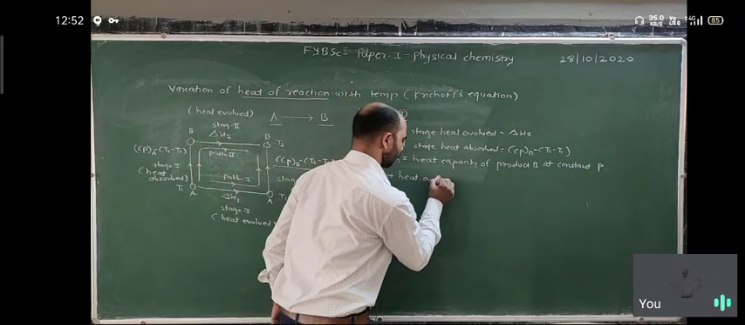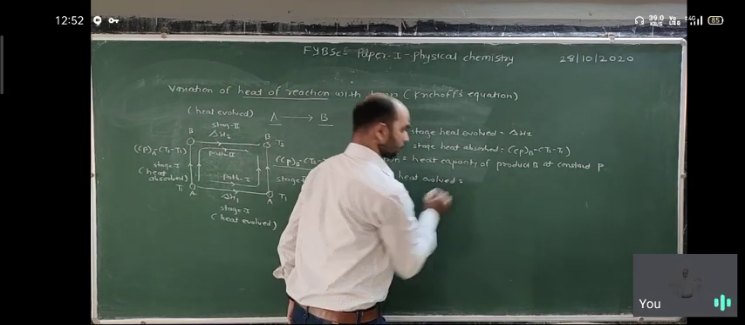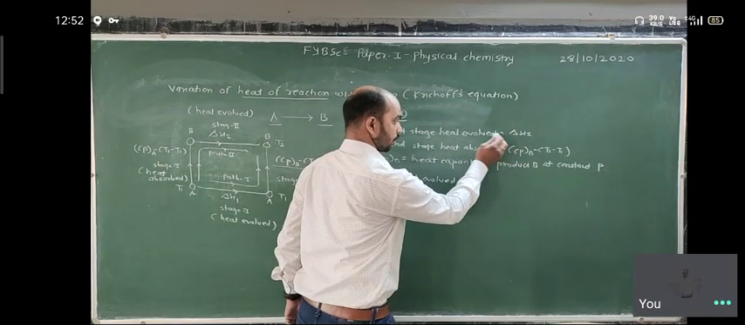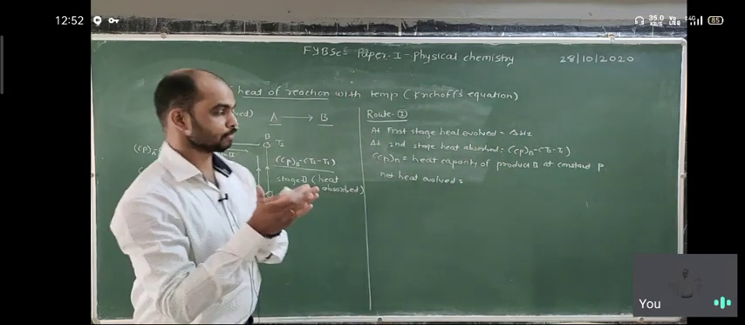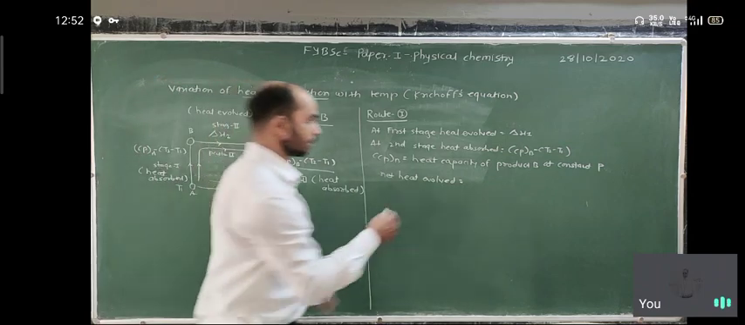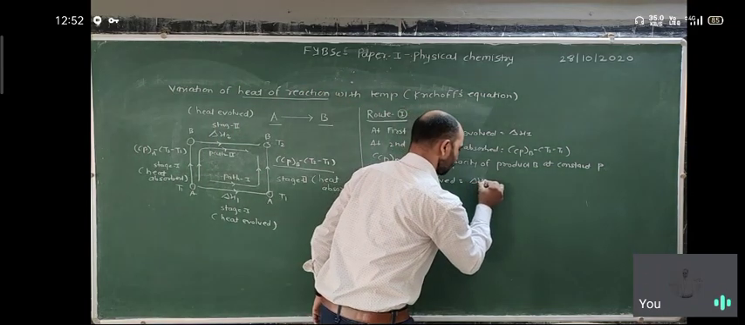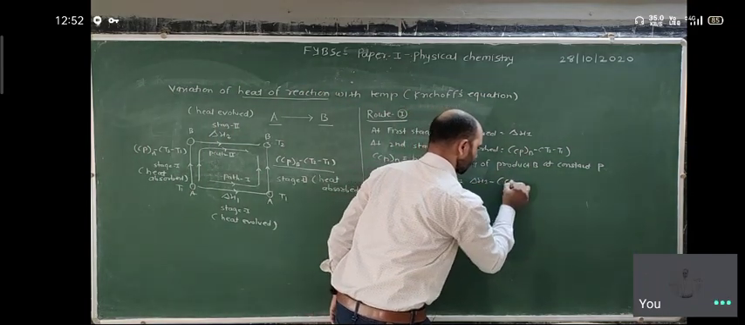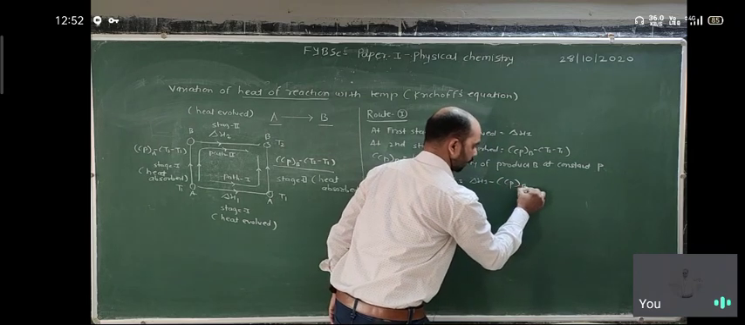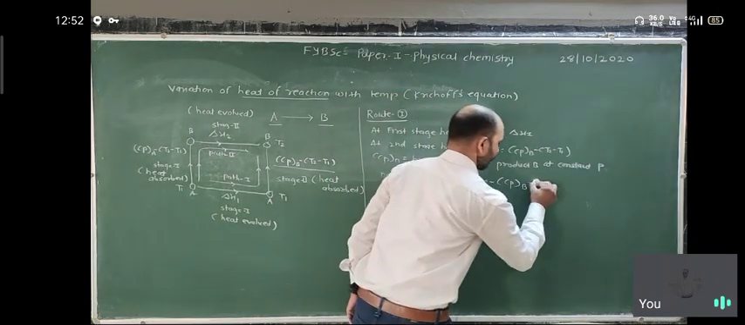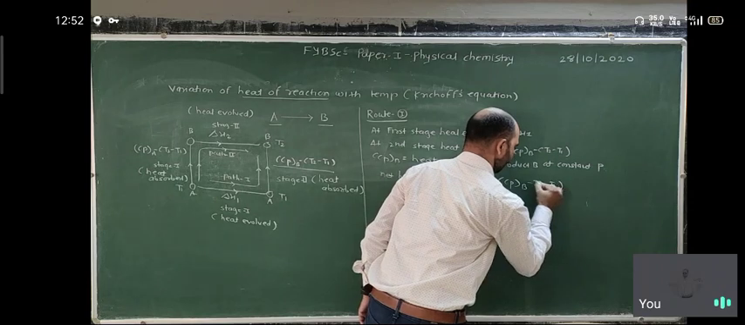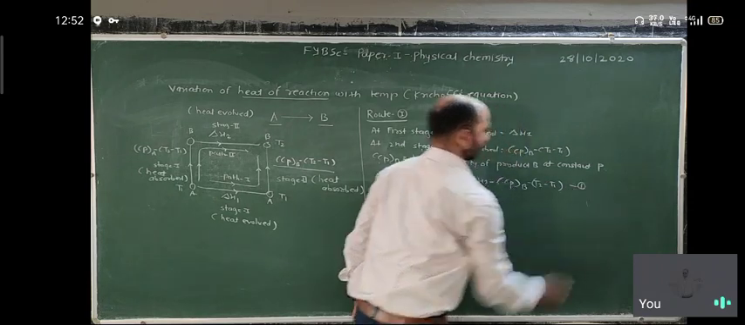the heat evolved in the first stage minus the heat absorbed in the second stage. So delta H1 minus heat capacity at constant pressure of B times T2 minus T1. We get this as the first equation.